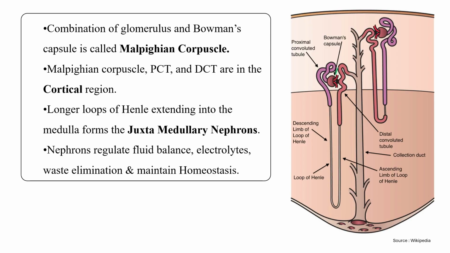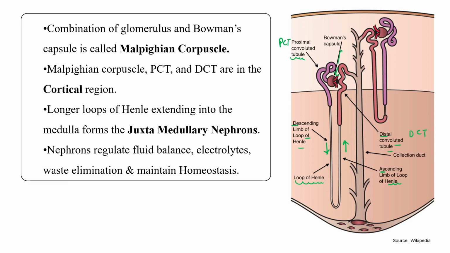This purple region is known as PCT. This is followed by a loop-like structure known as the descending loop of Henle. This whole hairpin-shaped structure is the loop of Henle. This one is the descending loop and this one is the ascending loop of Henle. This is further connected to the DCT, distal convoluted tubule.